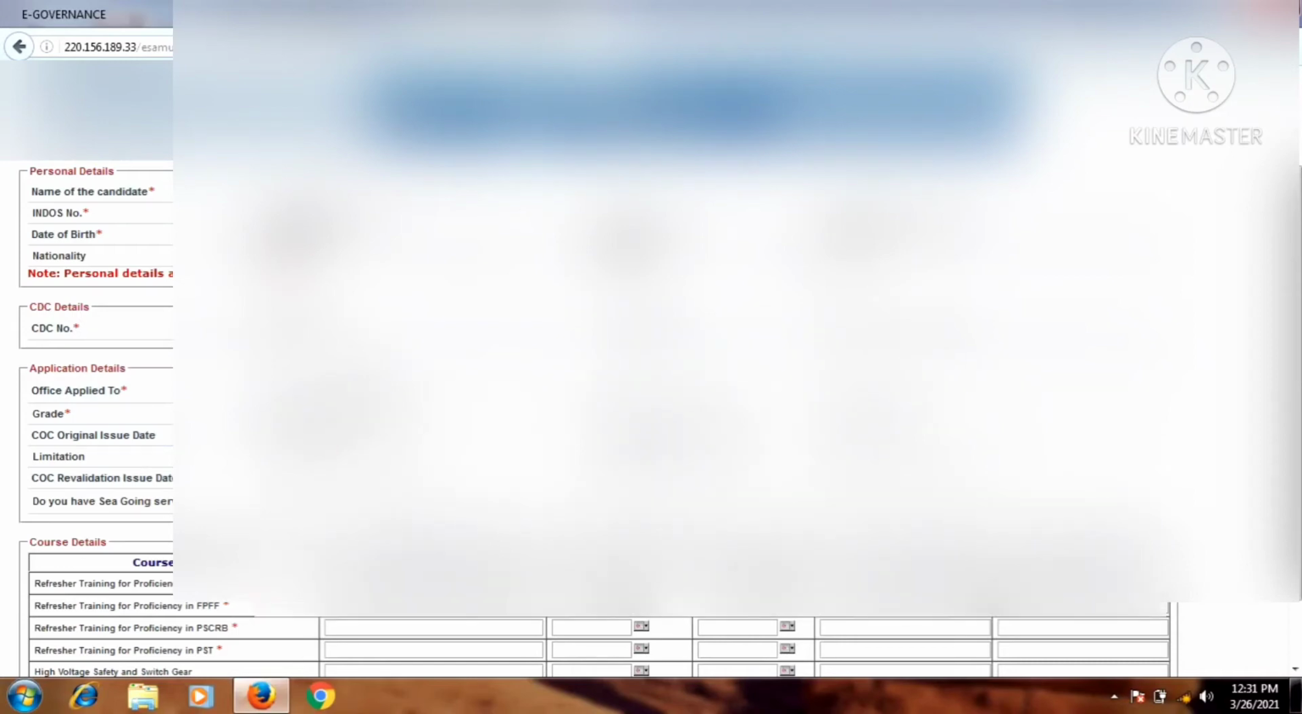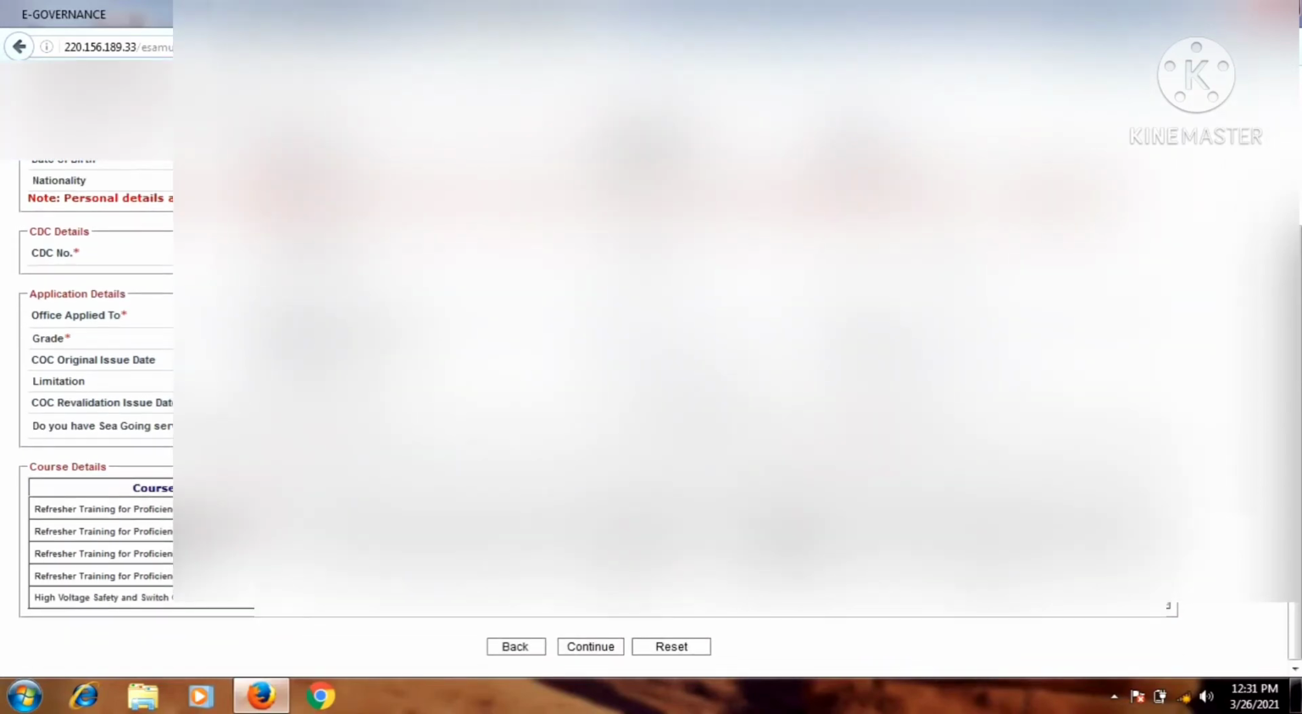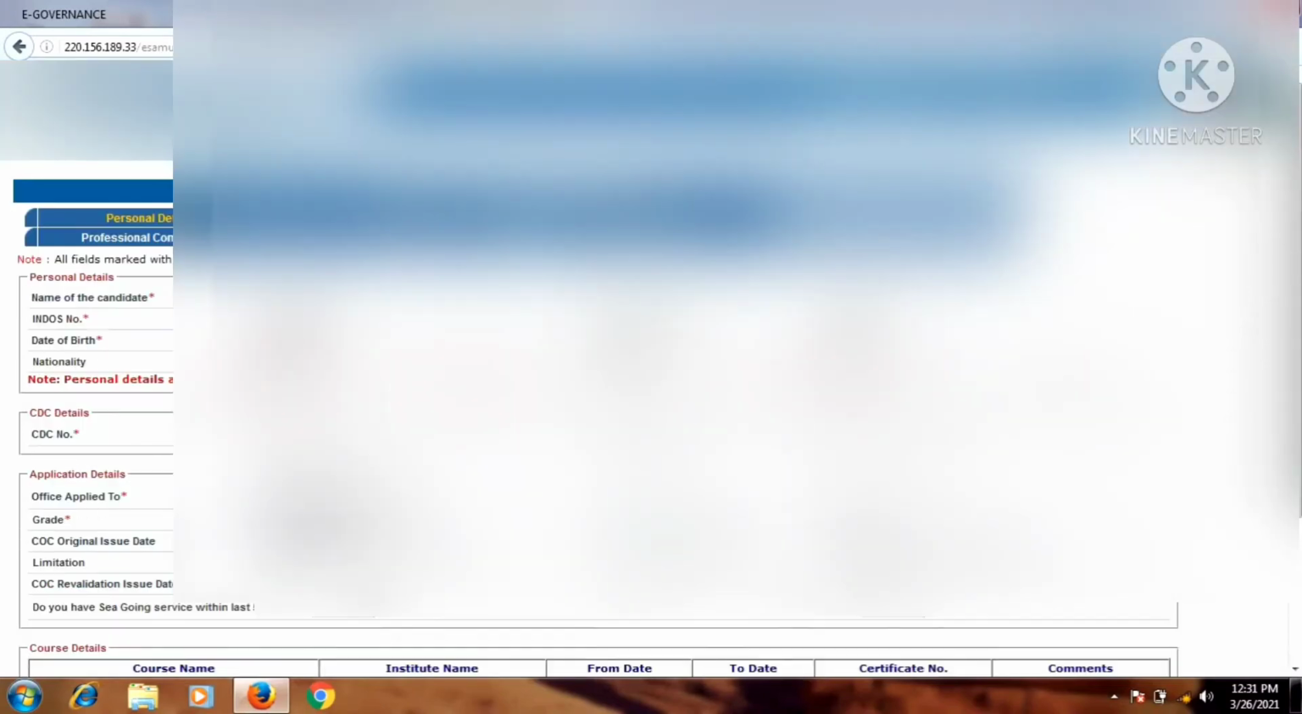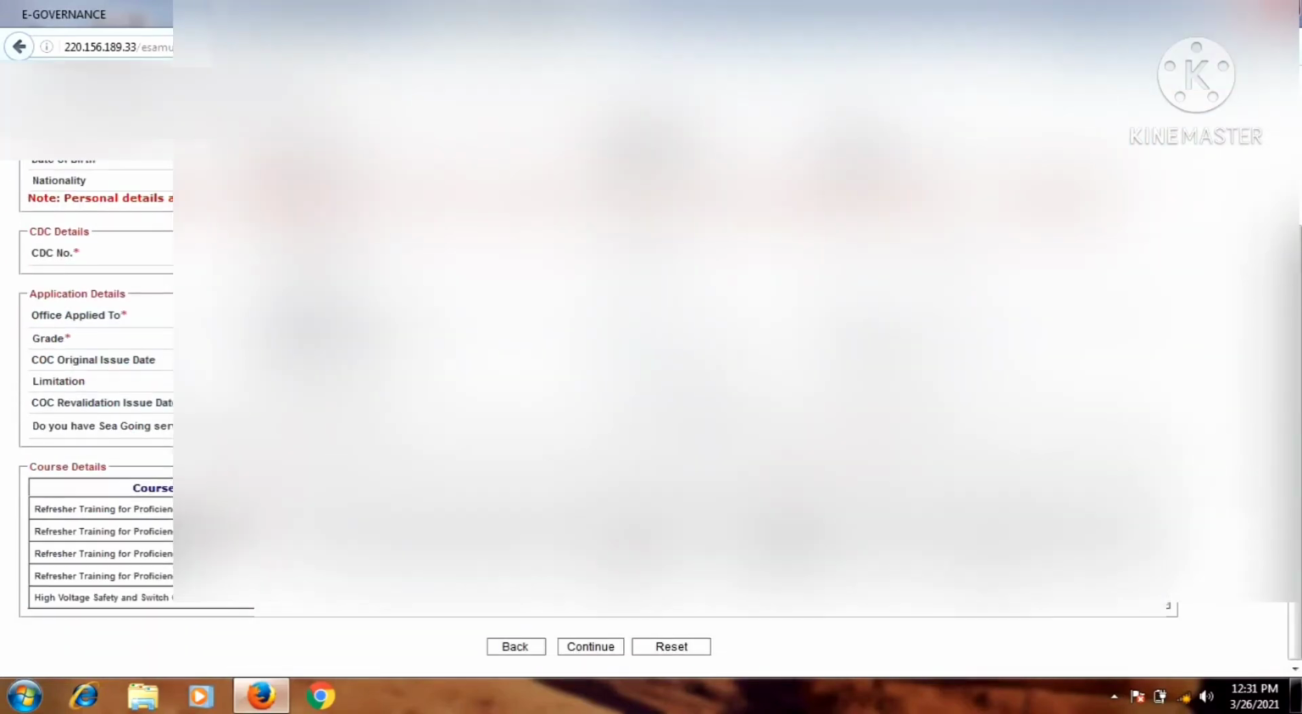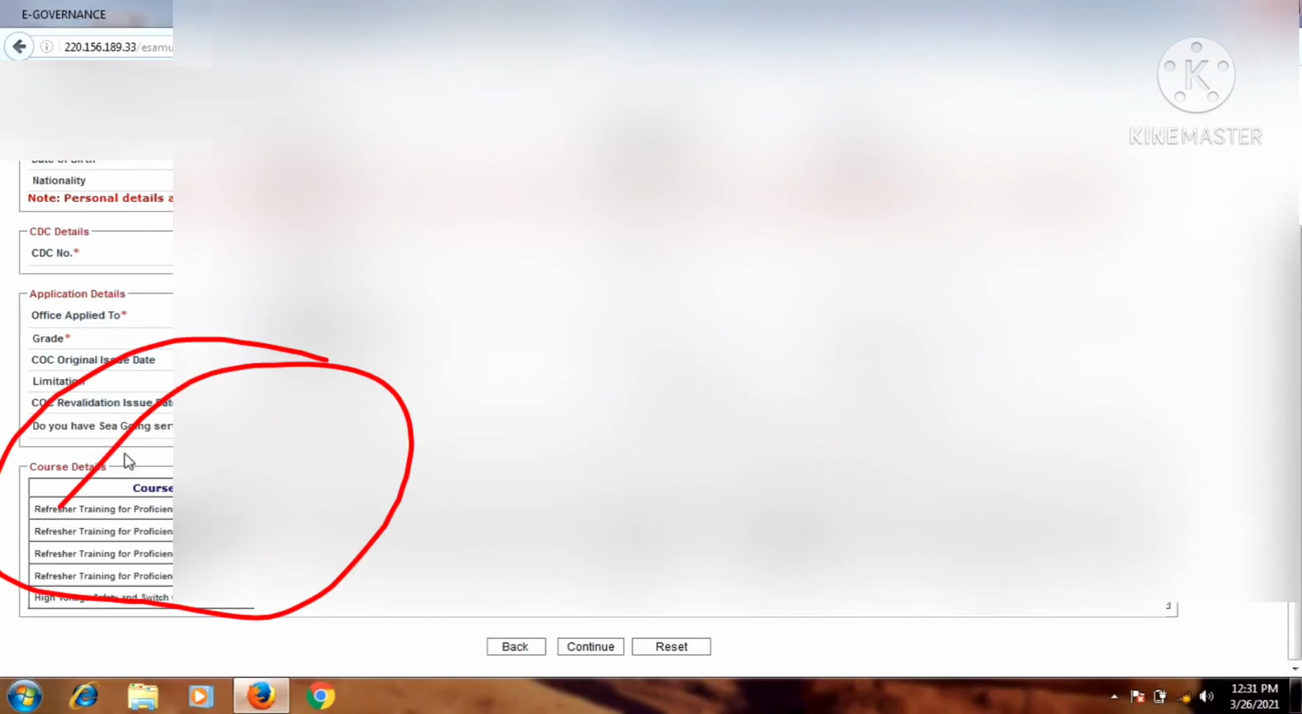CDC number and all. Office applied: if you want to apply from Kolkata, Mumbai, whatever is mentioned in the list, just select Mumbai. Grade is already selected, and there are a few other courses like refresher training and PSCRB, high voltage, FPF, PST, and RUT. So these are the details you have to fill in manually, and the rest you can see are already fetched from your profile.